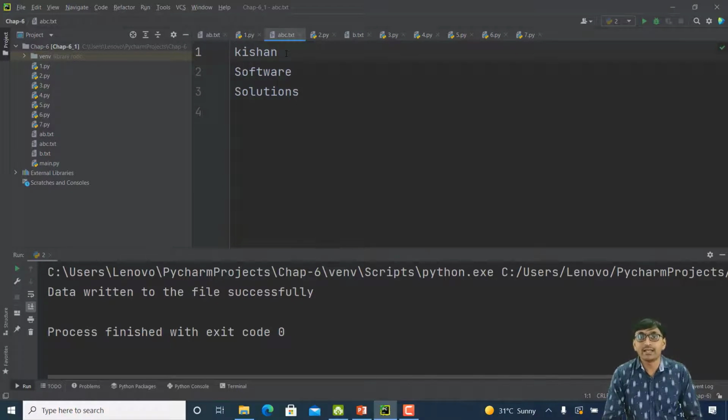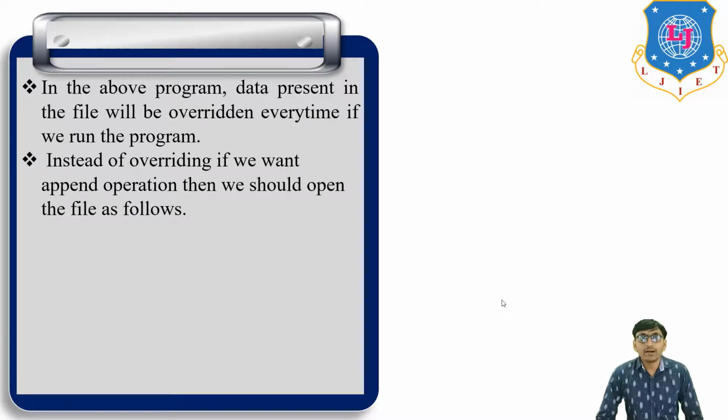In the first line Kisan, in the second line software, in the third line solution. Okay. In the above program, the data present in the file will be overwritten every time we run the program. It means if some data is already present in the file, then it is overwritten by the new data.